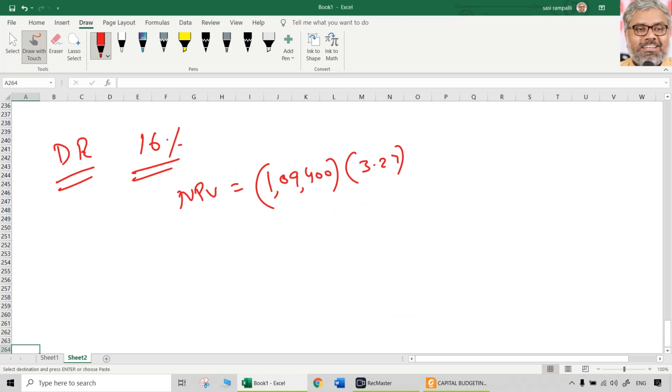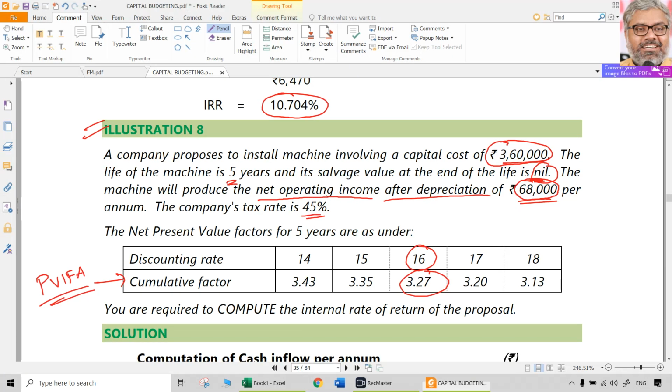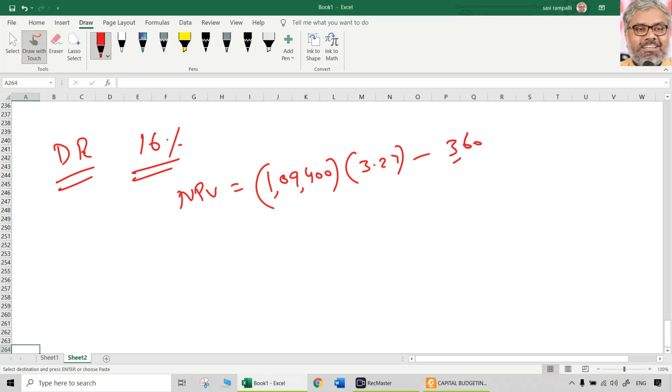That gives present value of cash inflows minus the initial investment 3,60,000. So 1,09,400 multiplied with 3.27 minus 3,60,000 means negative 2262 is coming.